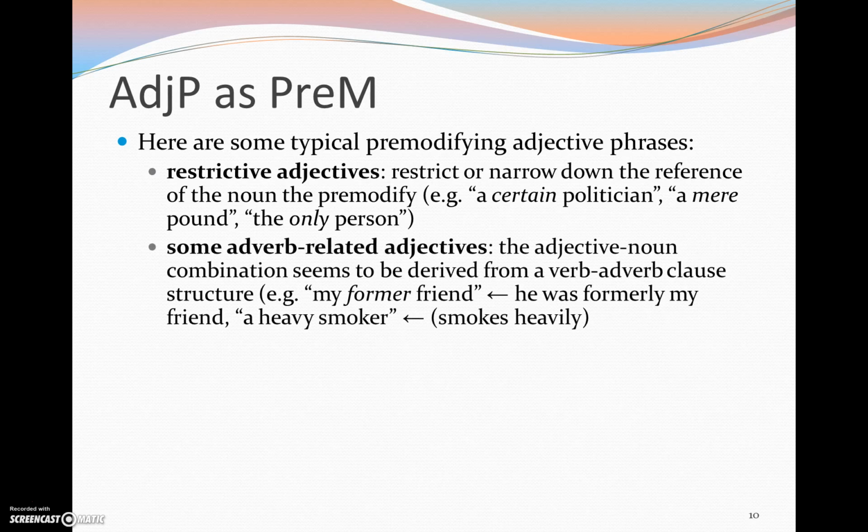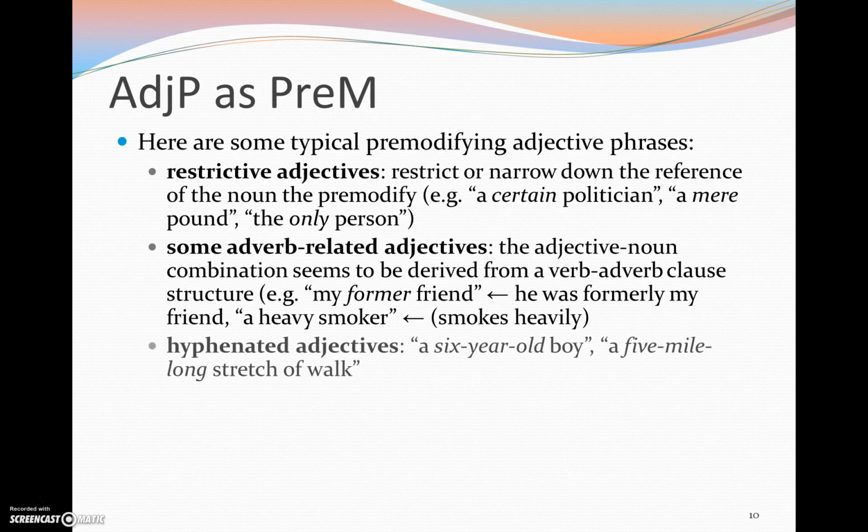We also have some adverb-related adjectives, and in this case, the adjective-noun combination seems to be derived from a verb-adverb clause structure in a way. So if I say my former friend, well, really this denotes a person who was formerly my friend. Sometimes we also find hyphenated adjectives like a 6-year-old boy, for instance.